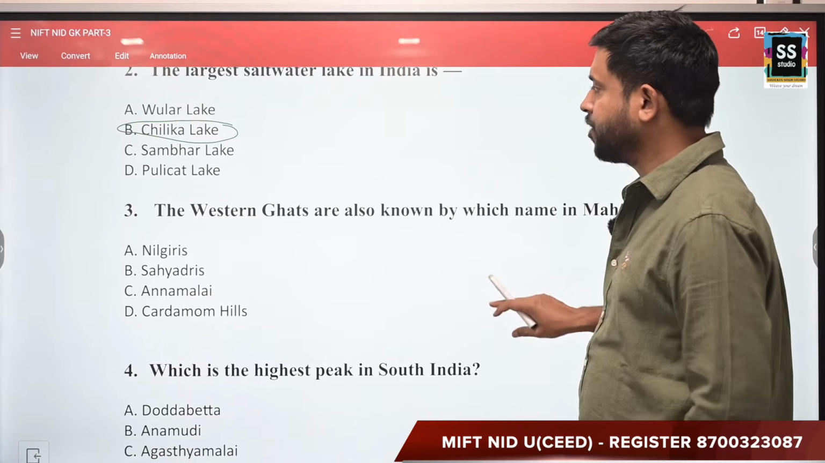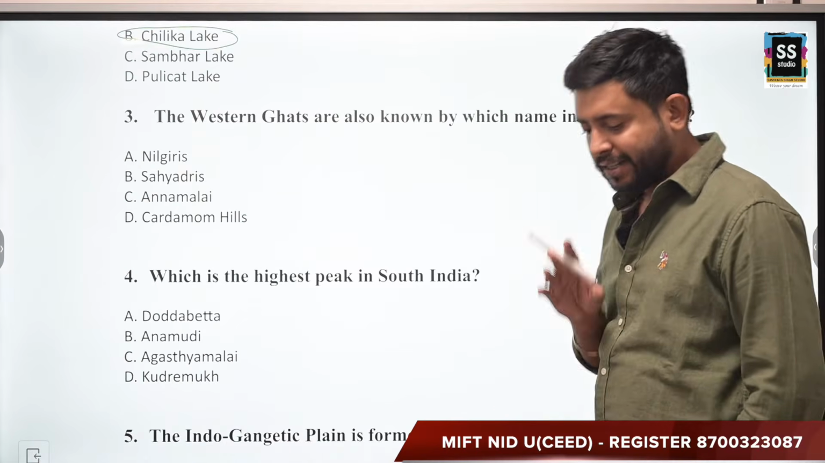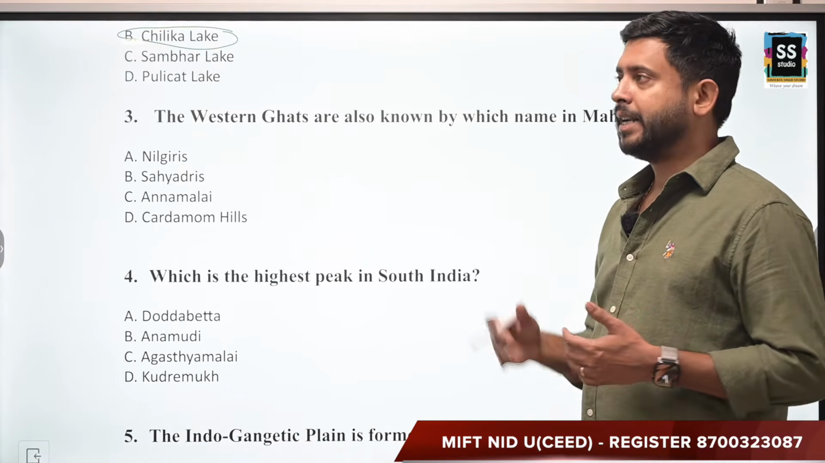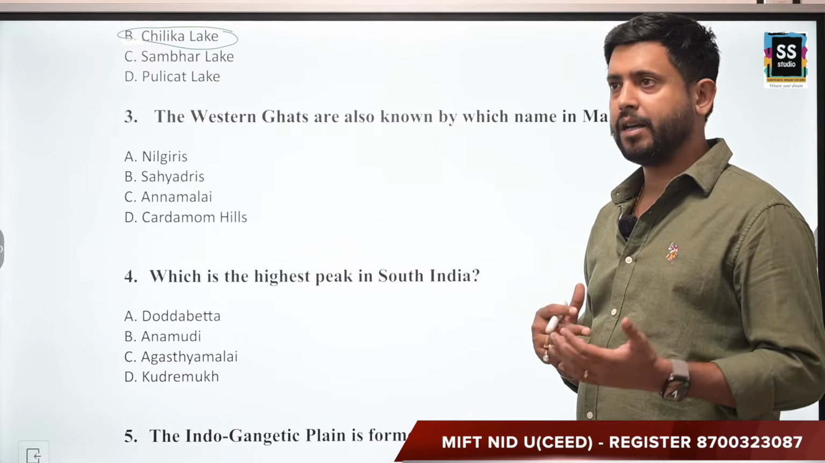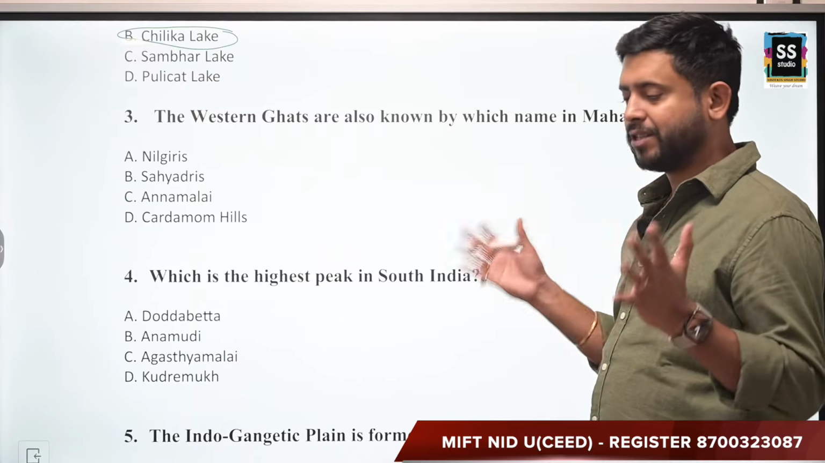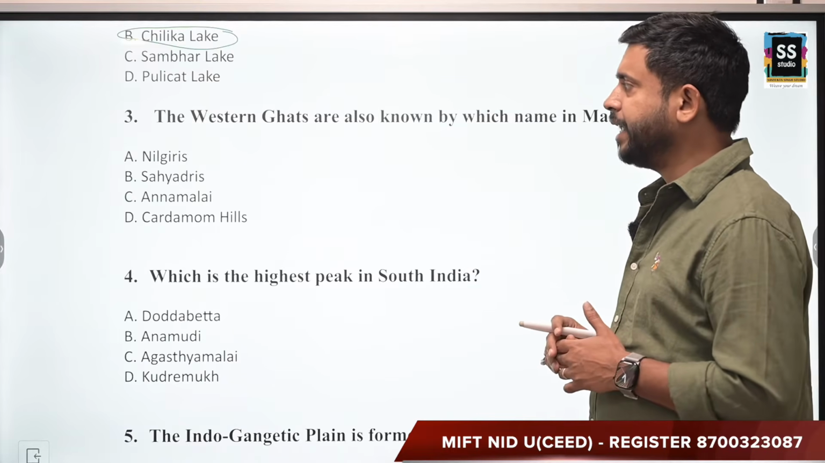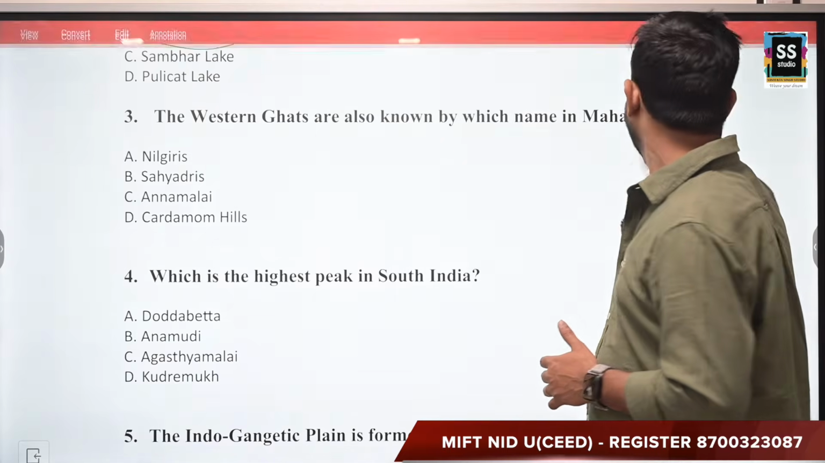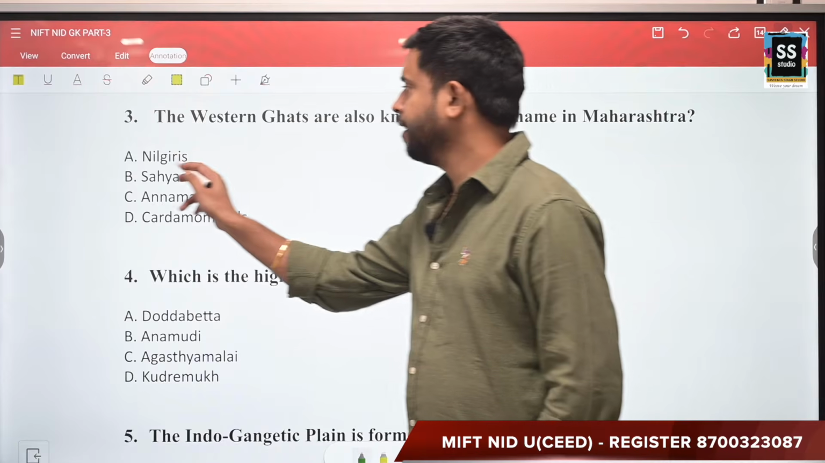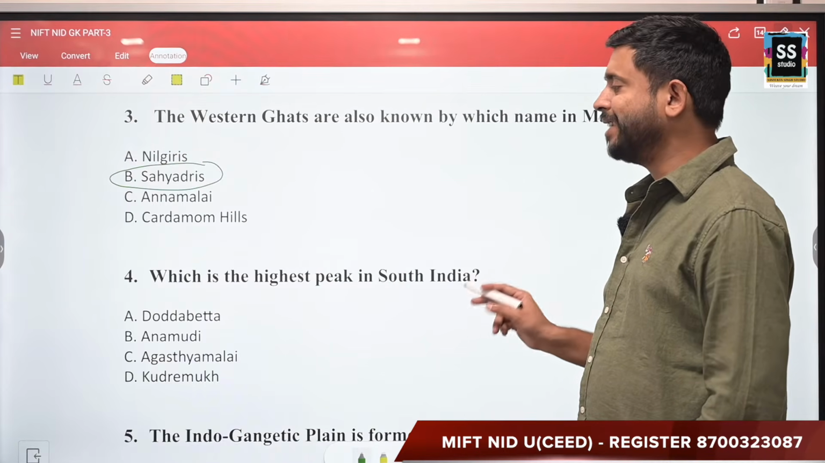Moving forward, the next question: the Western Ghats are also known by which name in Maharashtra? Now, the Western Ghats go through the whole Maharashtra region, and there are multiple hills, highest or lowest, you'll find. So, the Western Ghats are known by one other name. Your options are Nilgiris, Sahyadri, Annamalai and Cardamom Hills. The correct answer is Sahyadris.